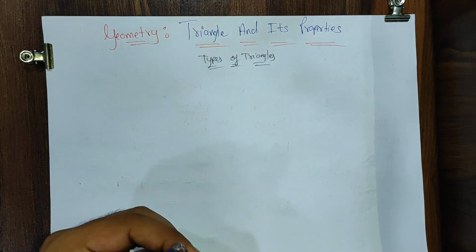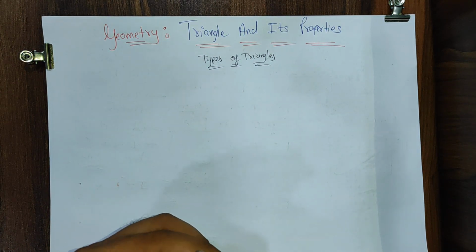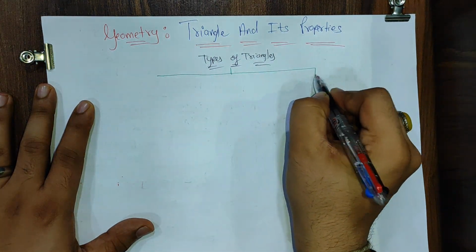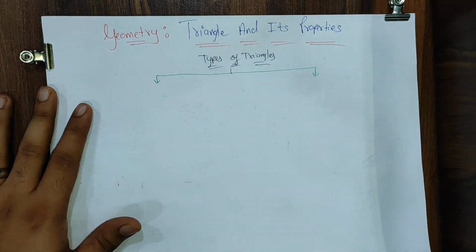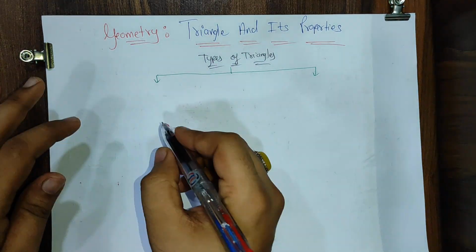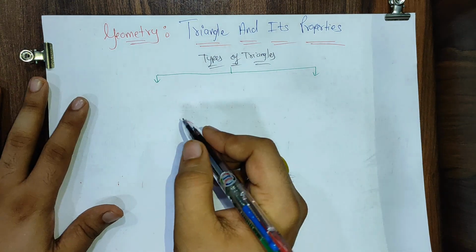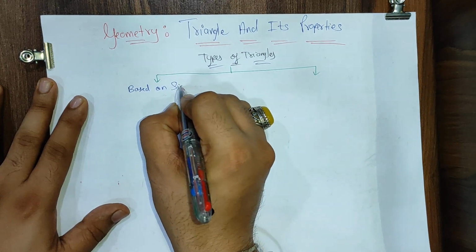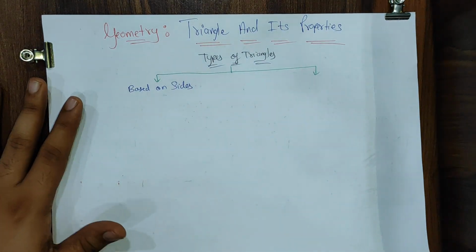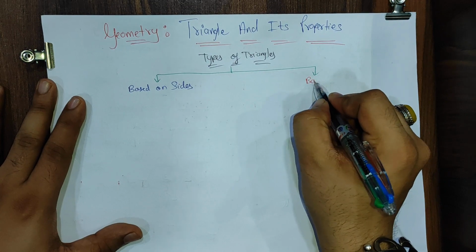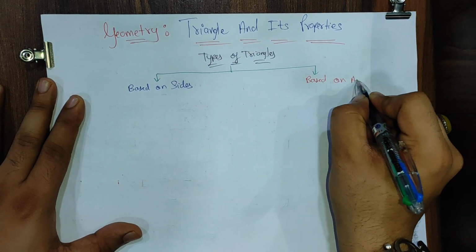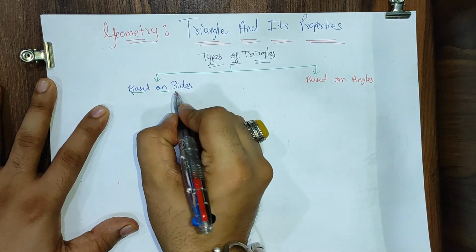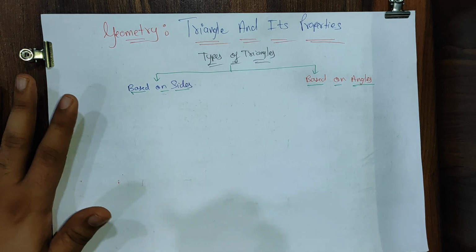Triangles basically can be broadly classified into two categories, all of you: based on sides, and based on angles.